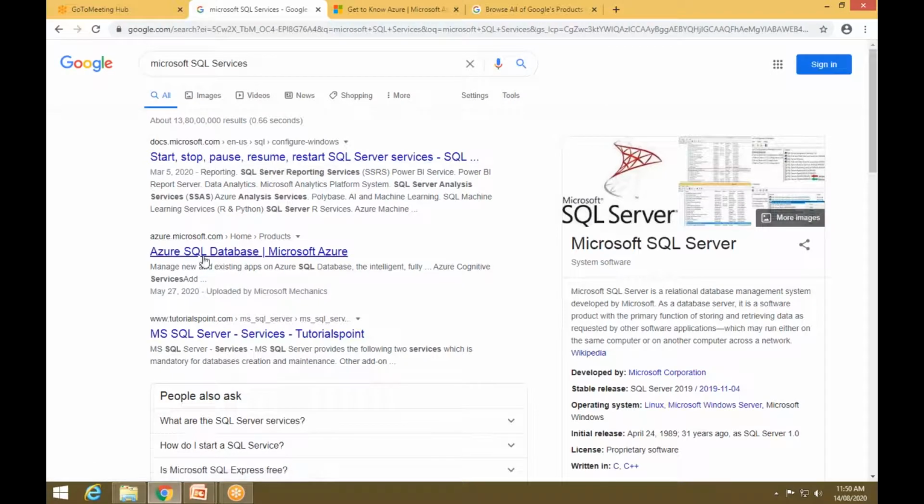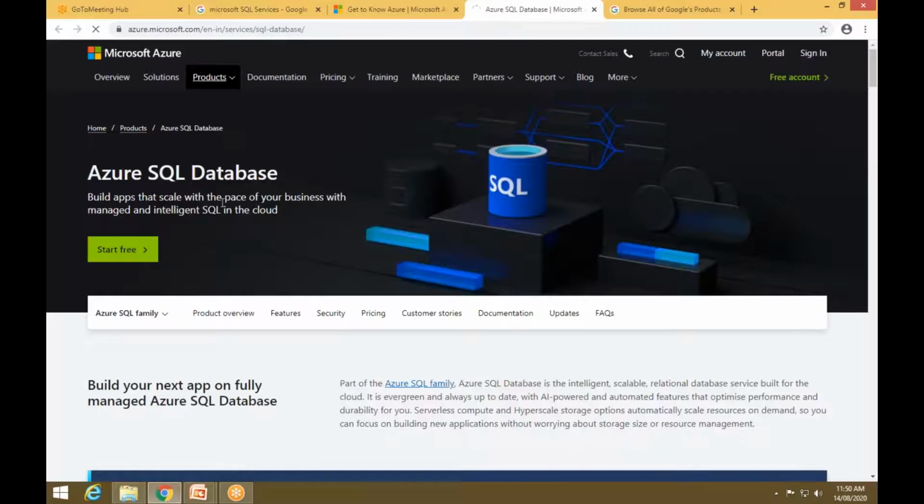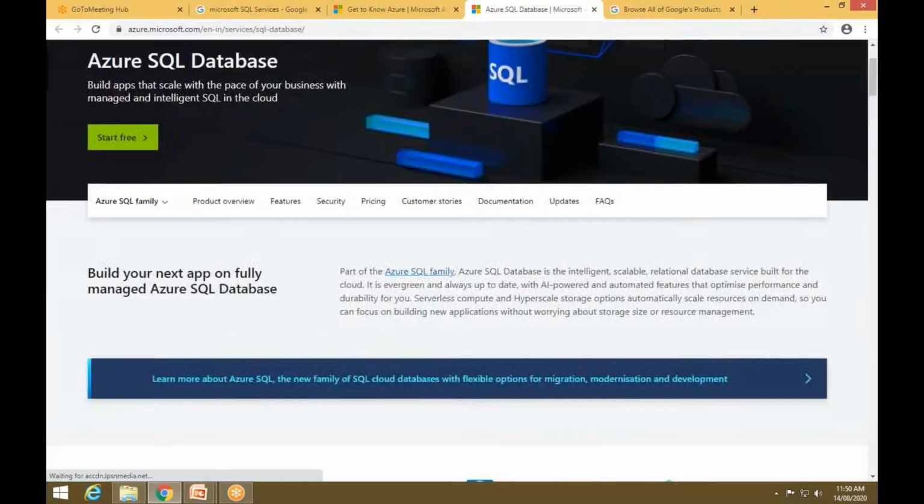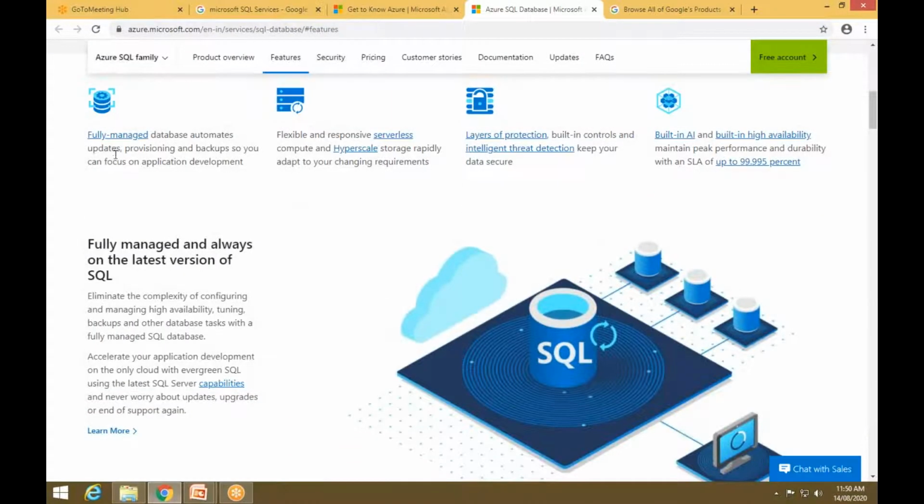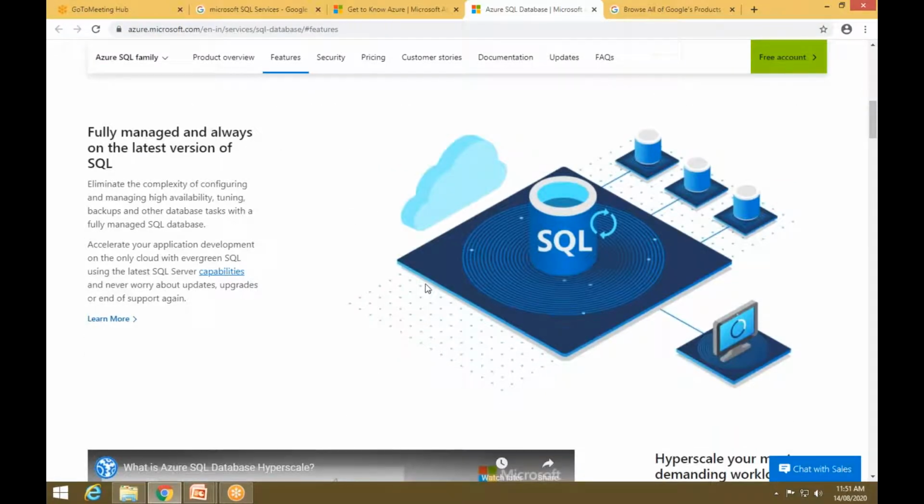So Microsoft services, you have the Azure SQL database. This is about the SQL services. You can manage your SQL format, and you have the saving things, and you have the security concern. And this is how the SQL services are used.